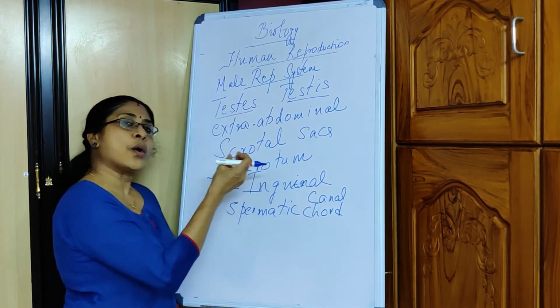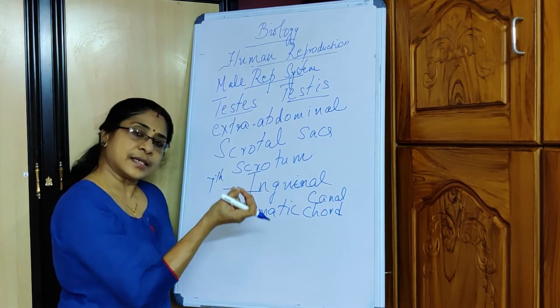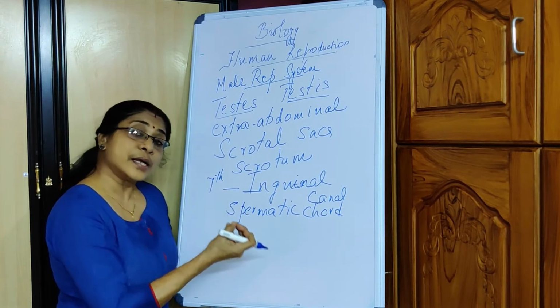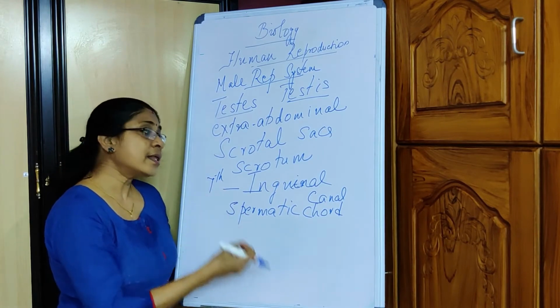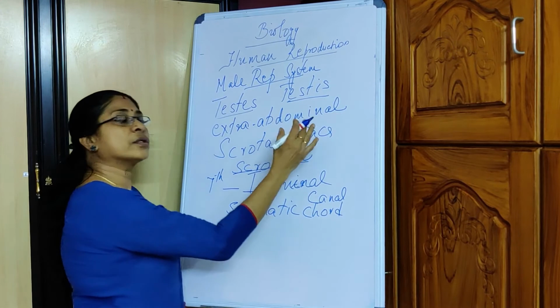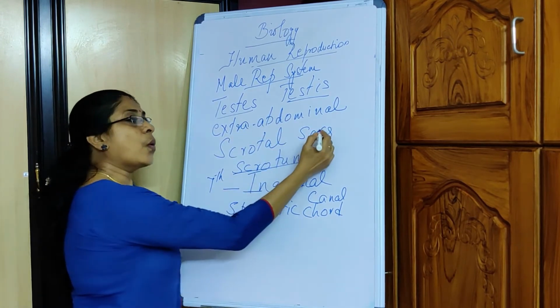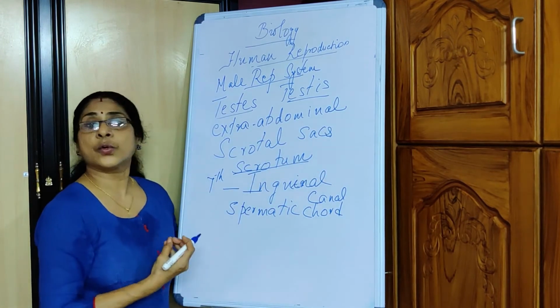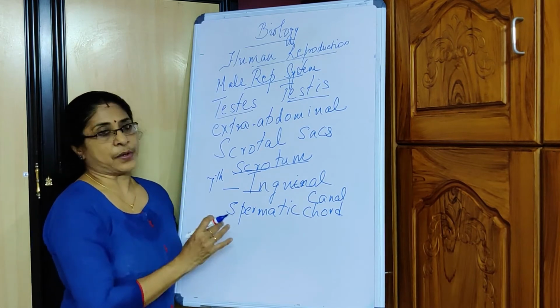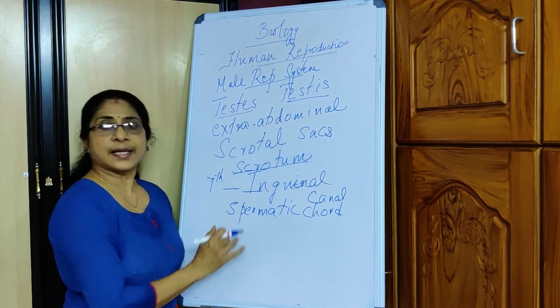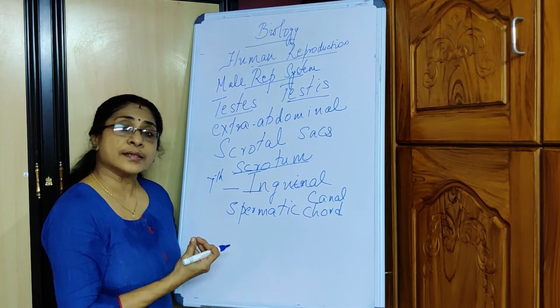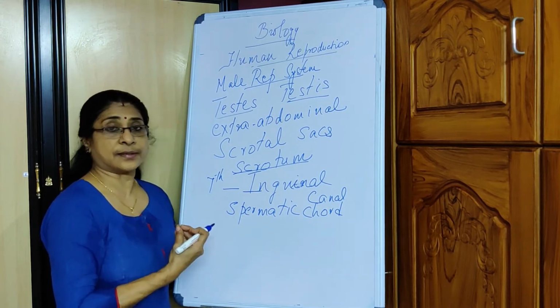So the spermatic cord and the testes descend down and relocate in the scrotum or the scrotal sac. Now, why is this relocation so very important? This is because the scrotal sac behaves as a thermoregulator.